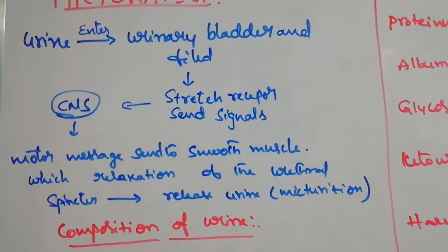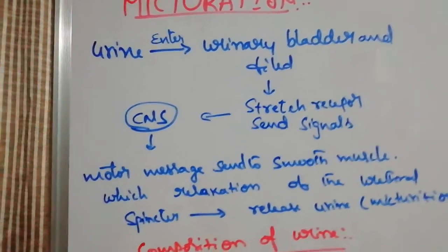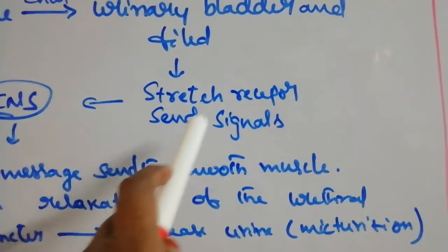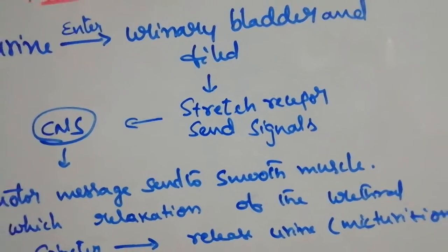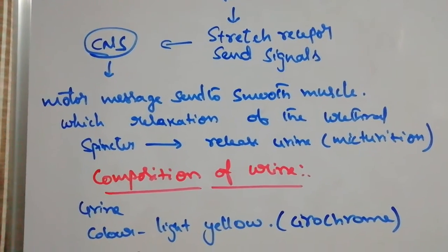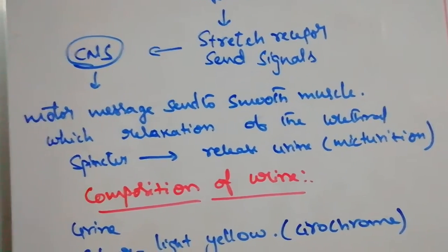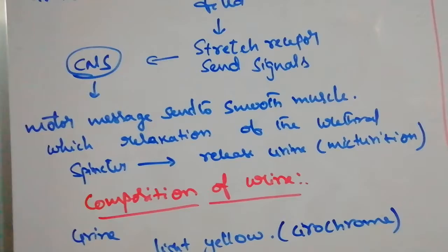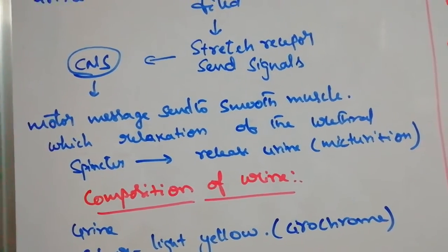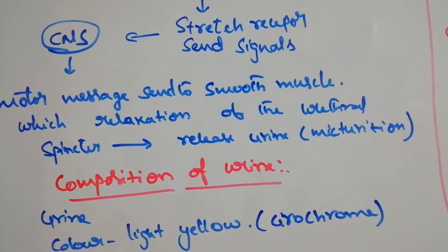Once the urinary bladder is filled, it undergoes stretch. The transitional epithelial tissue present there is stretched, and that stretch receptor sends a signal to the CNS. The CNS, through a motor message, sends it to the smooth muscle, so the muscles undergo relaxation. That means the internal urethral sphincter, which is made up of smooth muscle, undergoes relaxation, so the urine is released. The external urethral sphincter is a motor one, which is in our control.